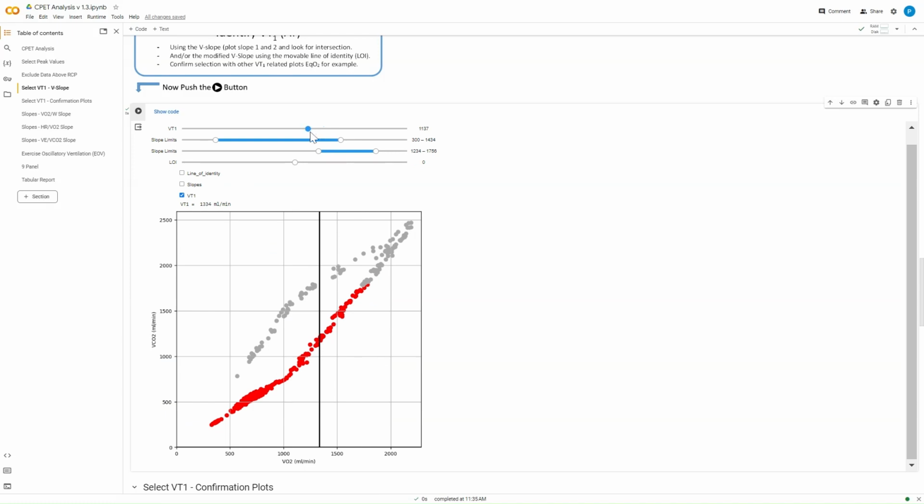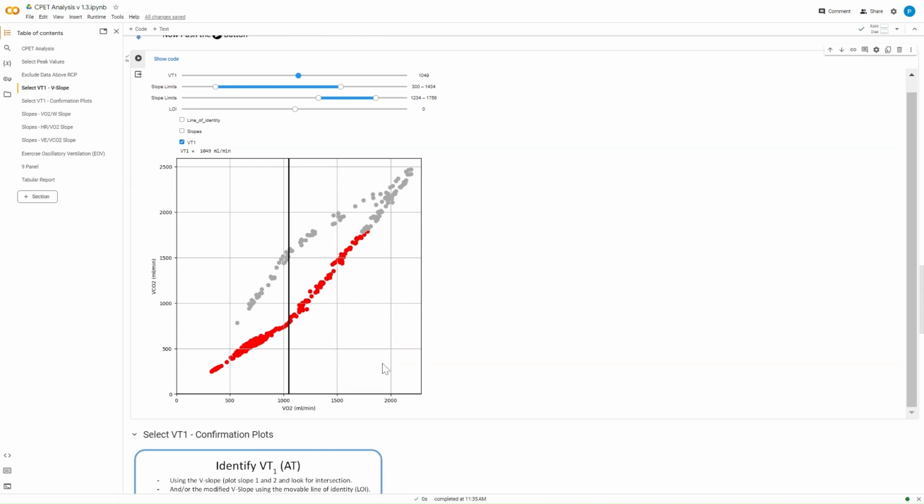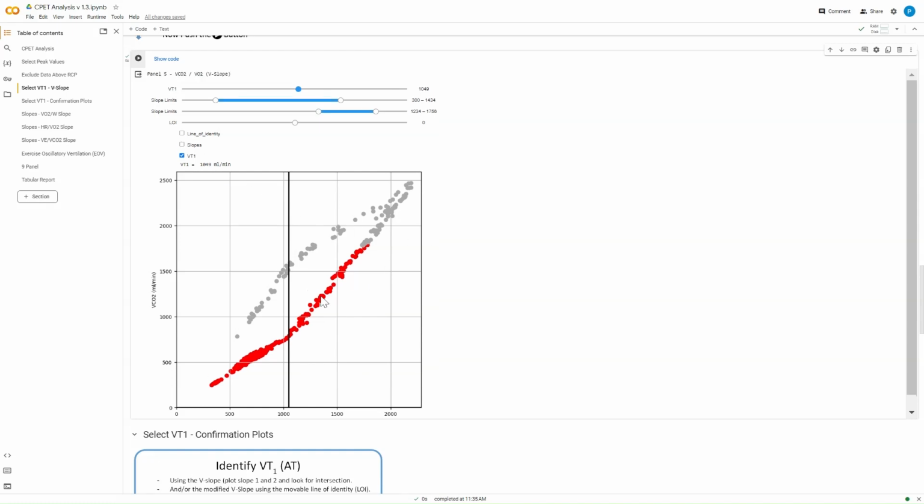So let's just pull that in a little bit until it's over. Again, it's just doing that annoying redraw, which is a little bit distracting. Sometimes it will do it a bit more smoothly. And what you can see is we've got something approaching where we think our VT1 is. Lovely. Now, that's all very well in a very easy example like this. Sometimes it's not as easy, and so it's better to use other techniques to try and identify AT.